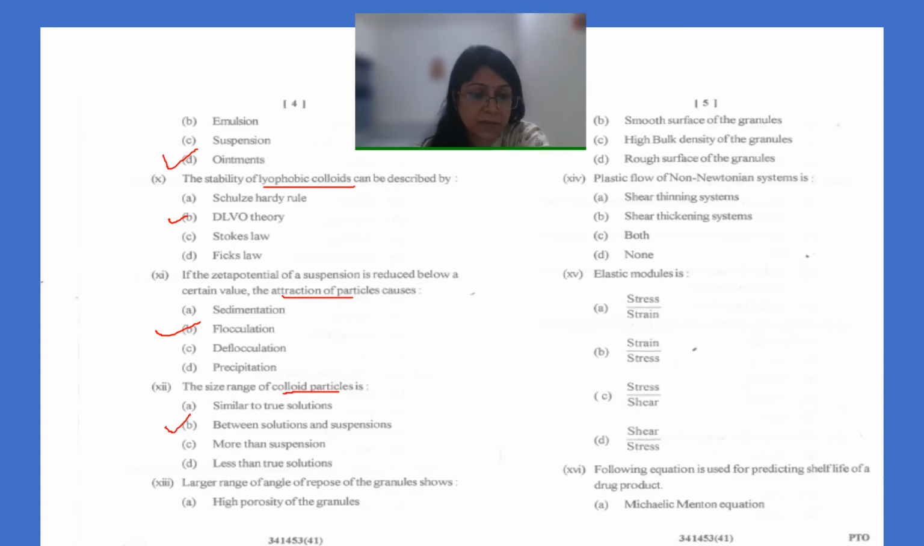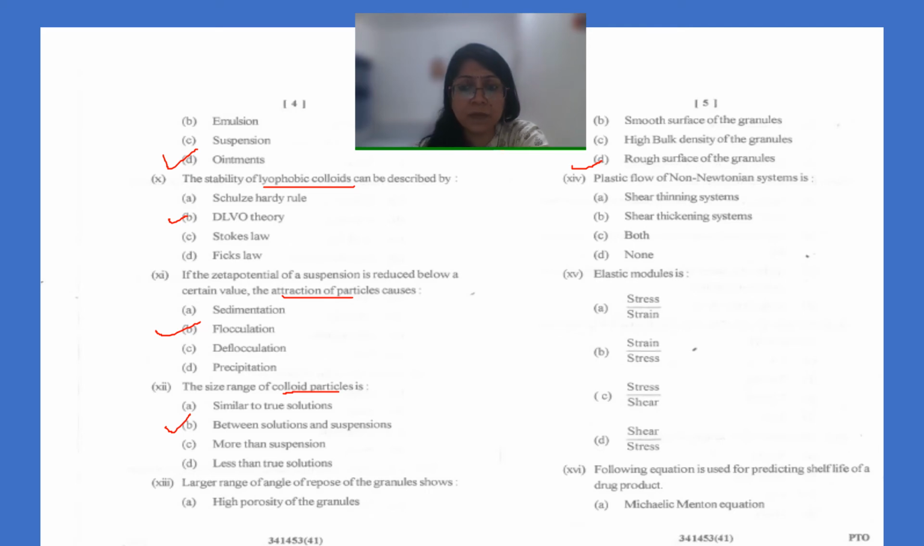The next question is about the larger range of angle of repose. Angle of repose actually determines the flow property of powders. A larger range of angle of repose of the granules shows that the granules have a rough surface. So this will be the answer.